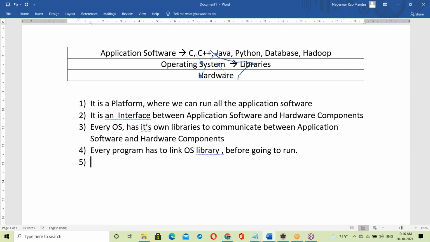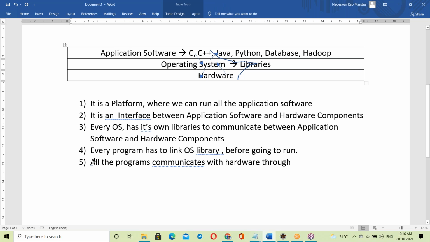All the programs communicate with the hardware through the OS library.